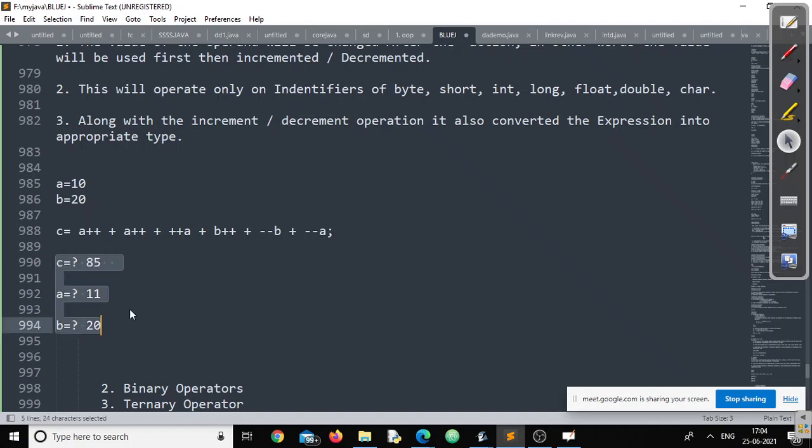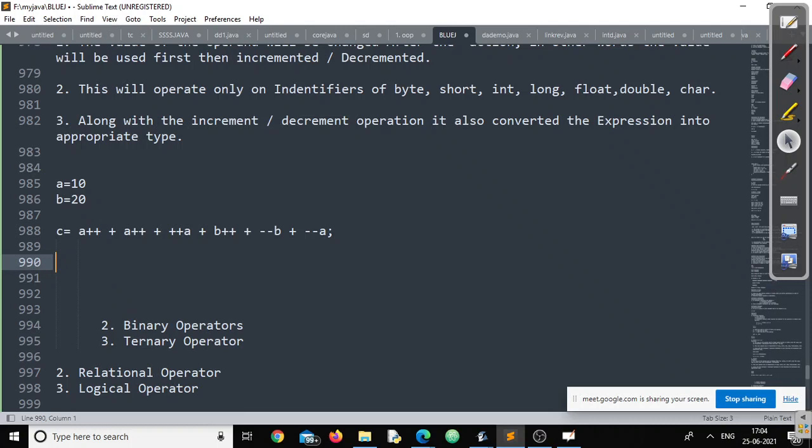Now what you need to do, in your chapter number 4, at the end of the chapter, even in the chapter itself, there are a lot of questions regarding A plus plus, A minus minus, plus plus A, and minus minus A. Without going for the solution in the book, please try to solve it by yourself, with pen and paper. Only then write the same expression in a program and execute it. Now check whether both the values are the same or not. Clear?